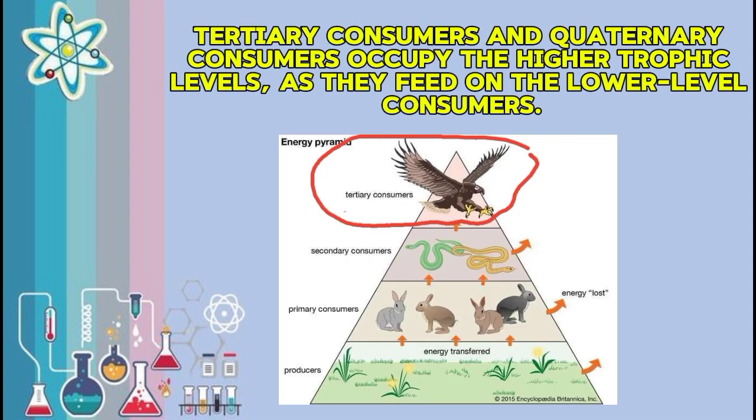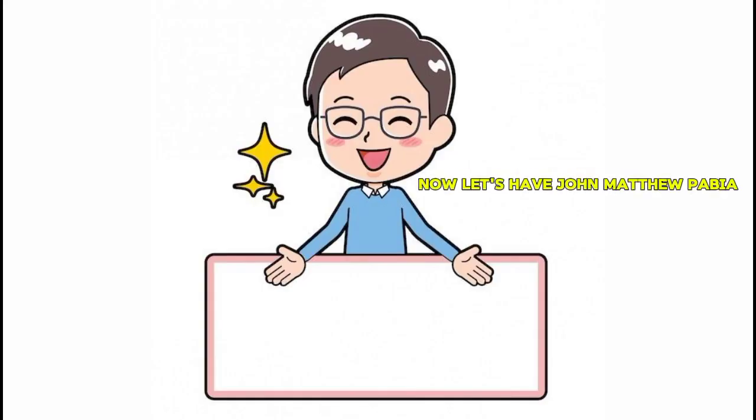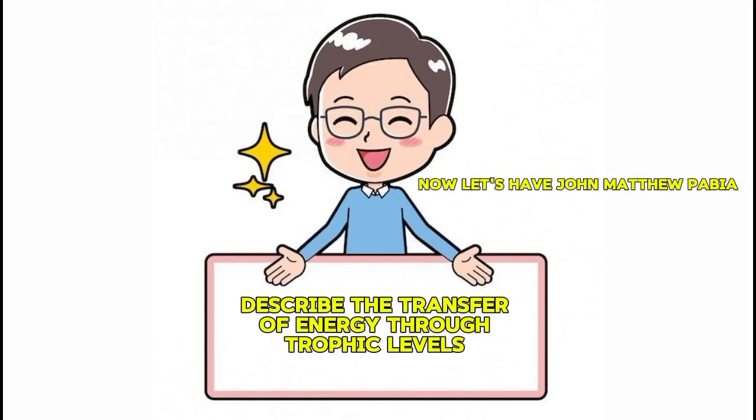Tertiary consumers and quaternary consumers occupy the higher trophic levels as they feed on the lower level consumers. This hierarchical structure, with each level feeding on the organisms from the level below, is what allows the flow of energy through the ecosystem. Now let's have John Matthew Pabia describe the transfer of energy through trophic levels.